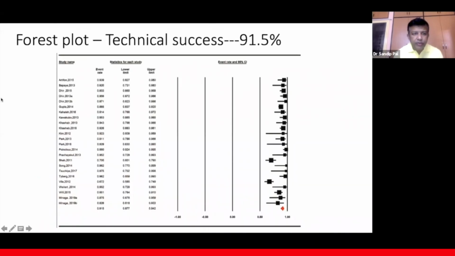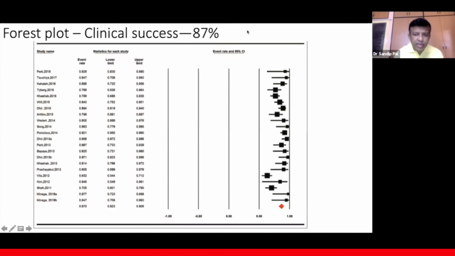And here, if you see the forest plot of technical success in all the studies that have been reported with US biliary drainage, it shows that the technical success rate is 91.5%. Technical success rate means you are able to complete the procedure. And the clinical success rate is about 87% with US-guided biliary drainage. Clinical success rate means actually the bilirubin comes down after doing the procedure. So this is clinical success.